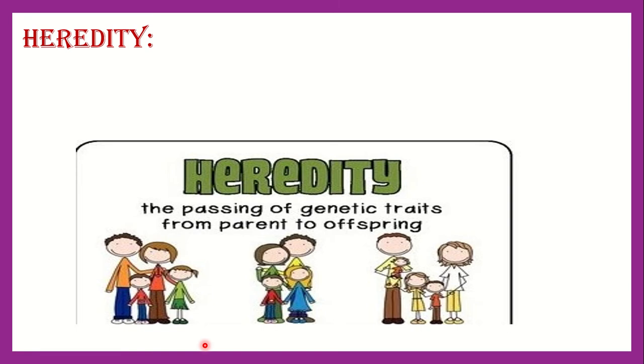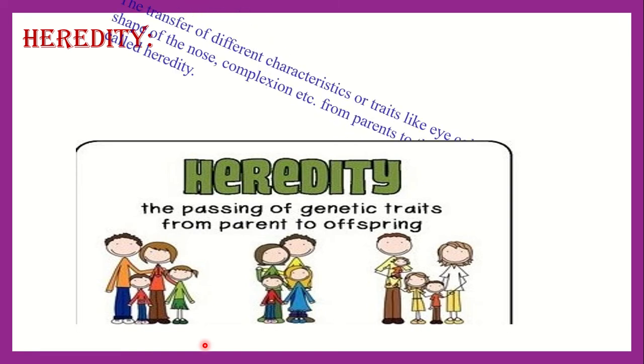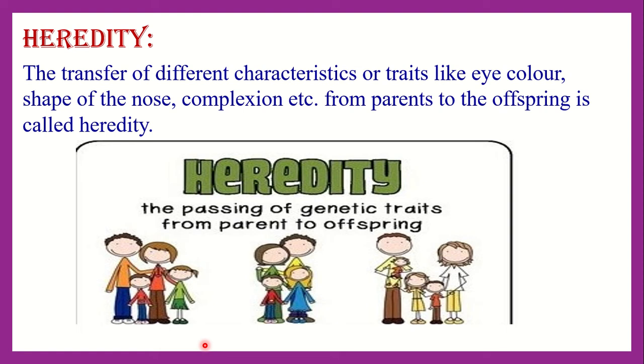Later on, scientists explained how these characters are inherited to the offspring from their parents. So, heredity is the transfer of different characteristics or traits like eye color, shape of the nose, complexion, etc. from parents to the offspring.